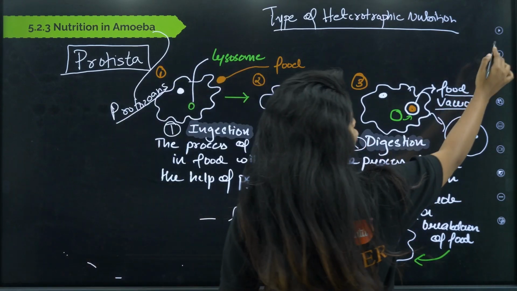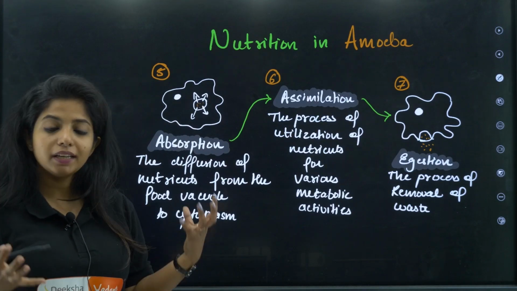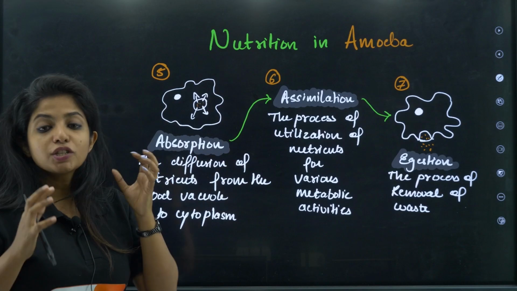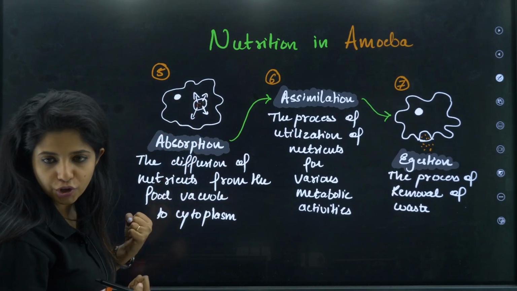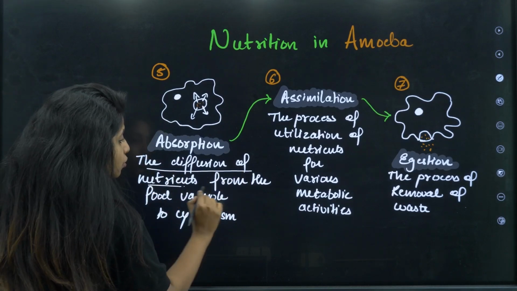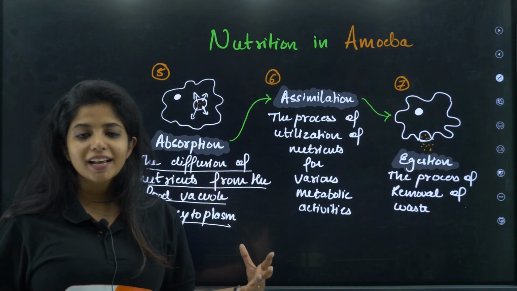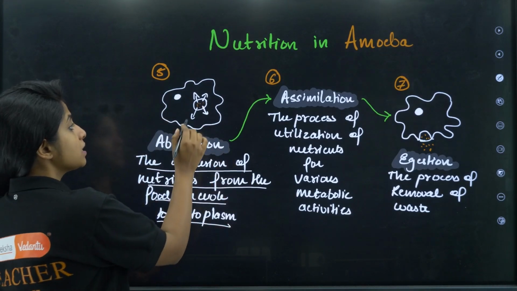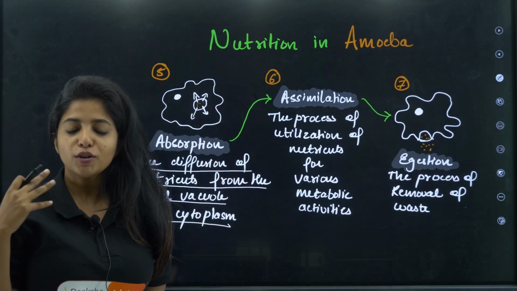Next step after digestion is absorption. What do you mean by absorption? Basically, I took in the food because I want the important nutrients, right? So this time, from whatever broken down food is there, I am going to take out the important nutrients. This is known as absorption. So the diffusion of nutrients from the food vacuole to the cytoplasm. They do not have arms, legs, big organs, nothing. They just have the cytoplasm. So diffusion of this food into the cytoplasm is known as absorption.